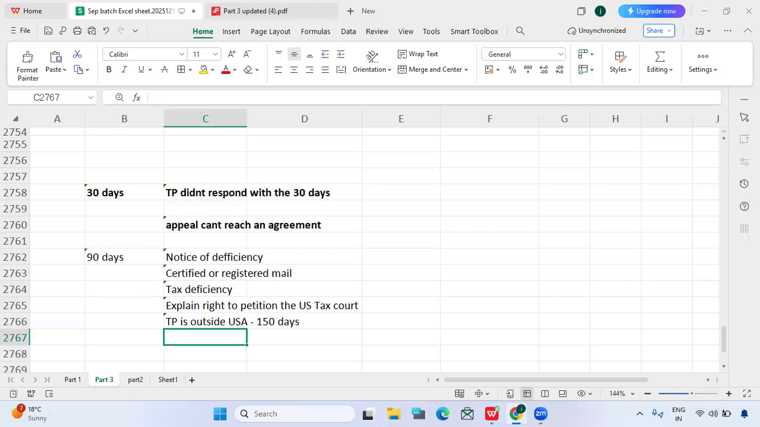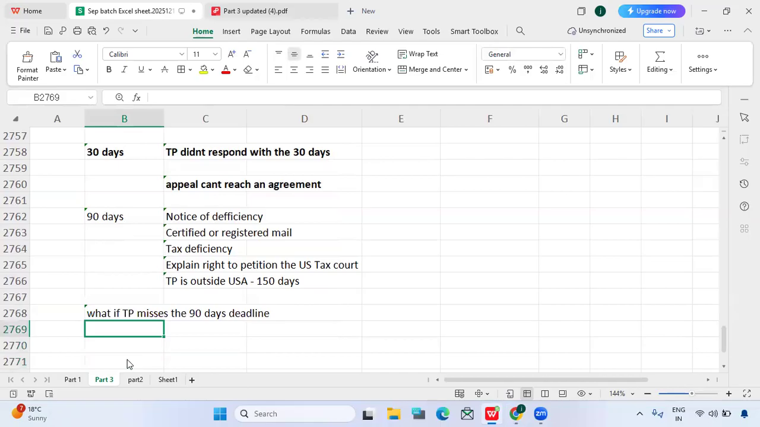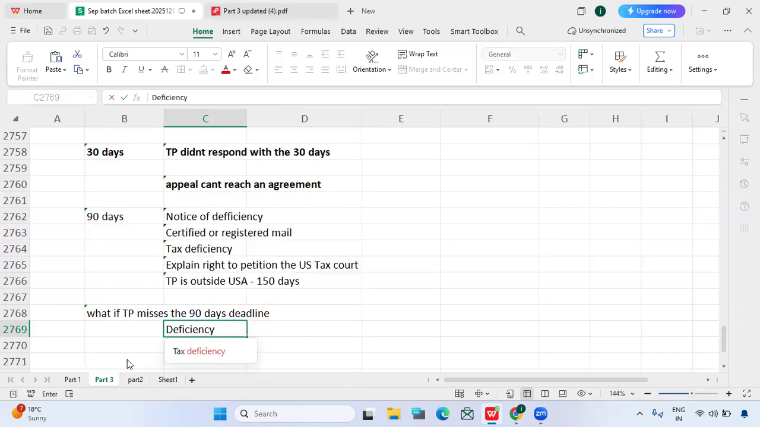Okay. And what if the taxpayer misses the 90 days deadline? Within 90 days, he needs to approach the US tax court. What if the taxpayer misses the 90 days deadline? In that case, whatever deficiency the IRS sent will be final. The deficiency becomes final. There won't be any changes.